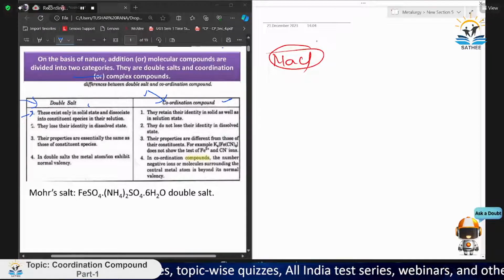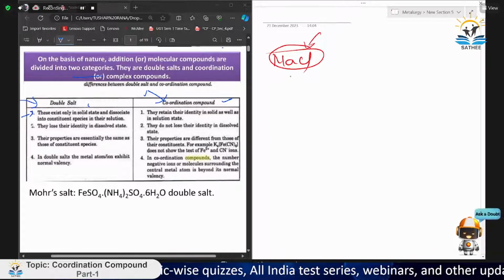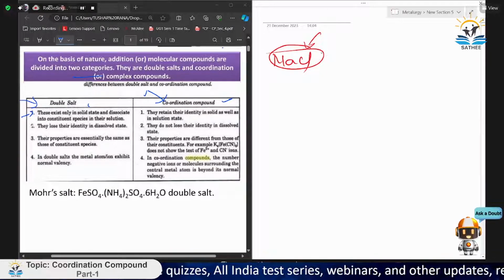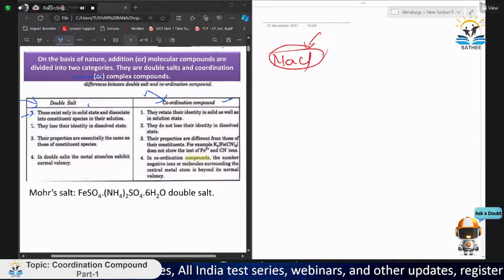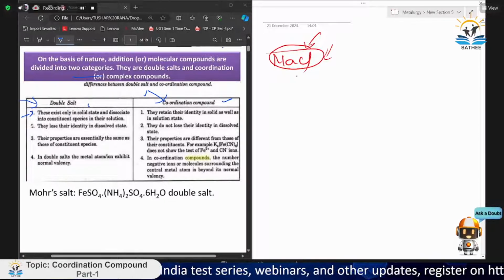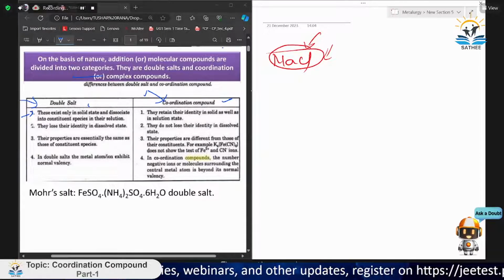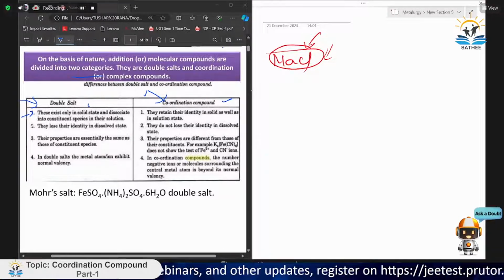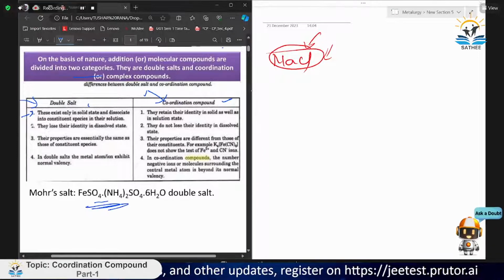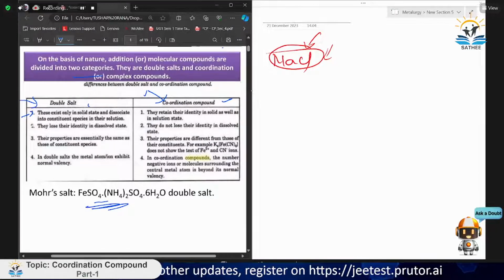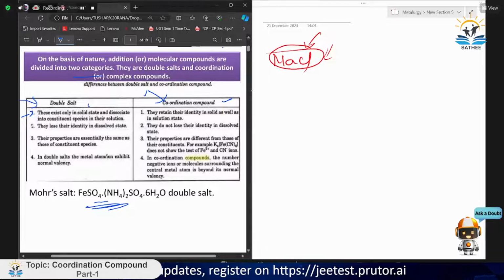Now when we mix it into water, it will dissociate into Na+ and Cl-, that is, into constituent species. But there are some compounds like FeSO4·(NH4)2SO4·6H2O. This is a type of double salt, and it will dissociate into its constituent ions.